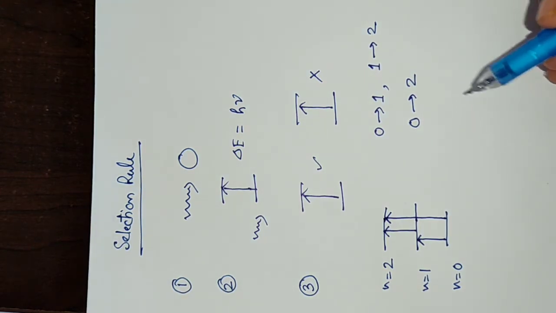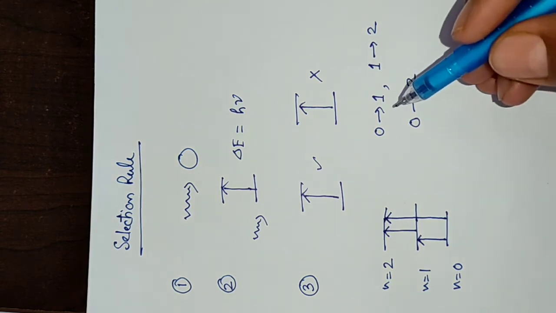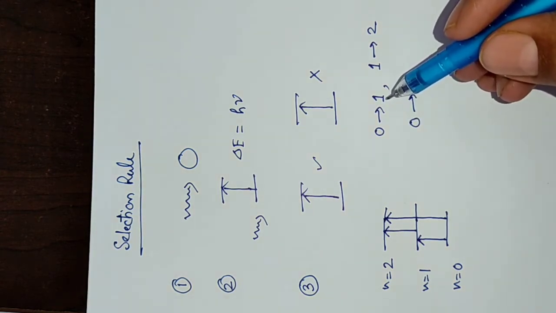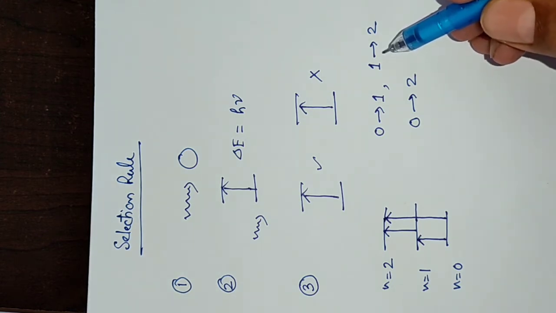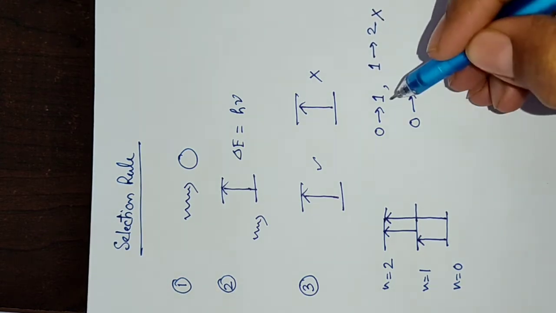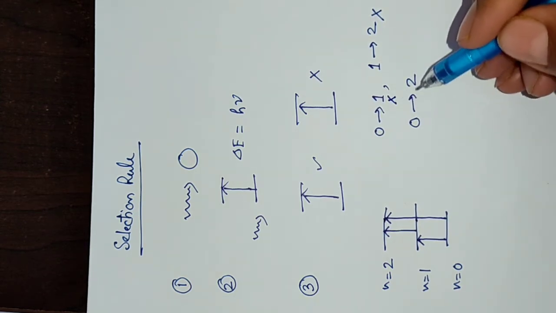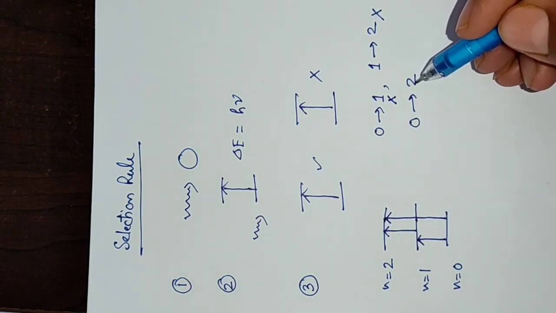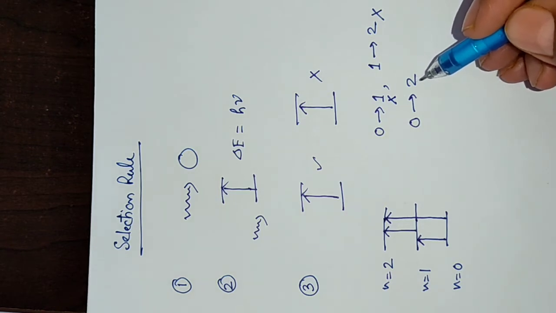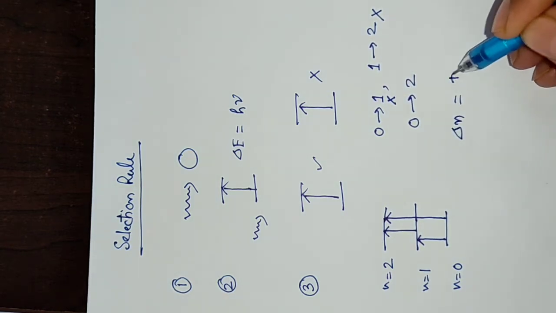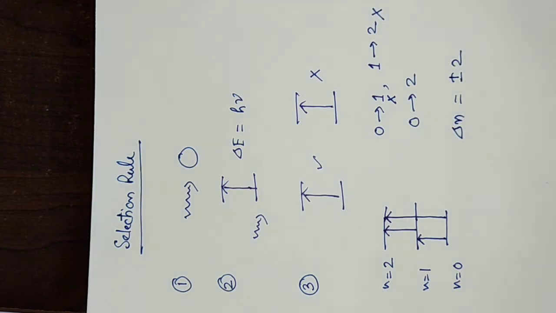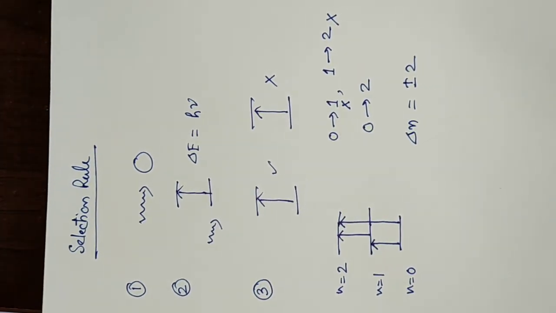If it is found that 0 to 1 and 1 to 2 transitions are not possible and 0 to 2 is allowed, then we can write the selection rule to be del n equals to plus minus 2. So this is the representation.